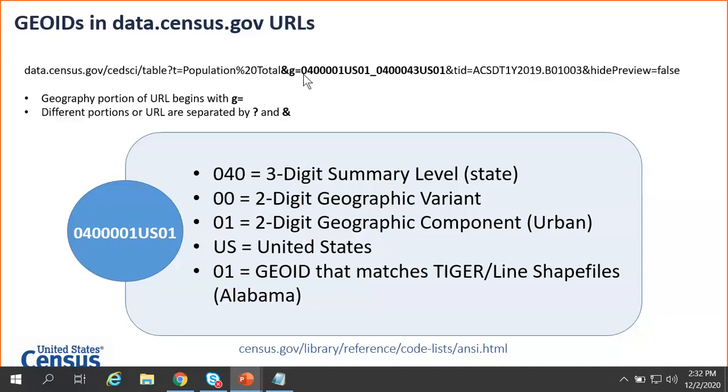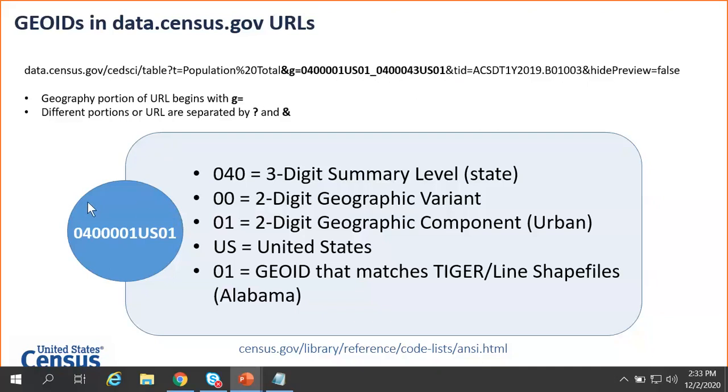What we can see are two geography IDs. They're separated by that underscore. The first one giving us data for Alabama urban. The second geography ID giving us data for Alabama rural.